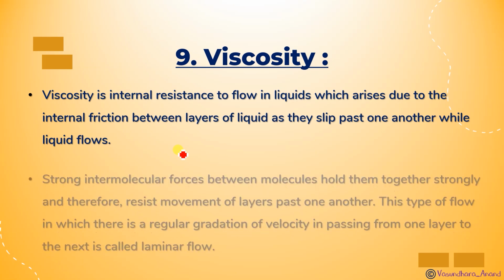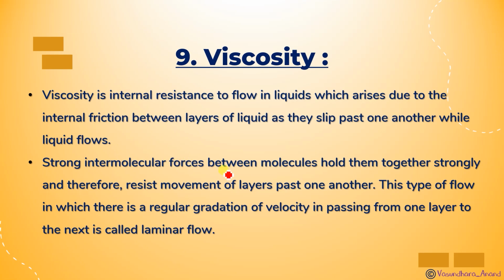Strong intermolecular forces between molecules hold them together strongly and therefore resist movement of layers past one another. This type of flow, in which there is a regular gradation of velocity in passing from one layer to the next, is called laminar flow.